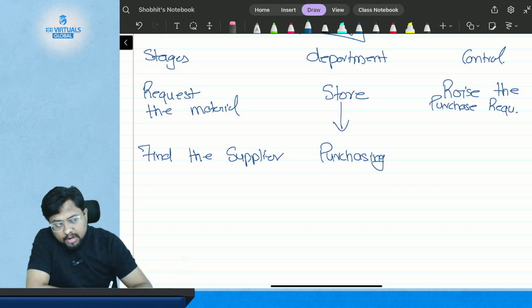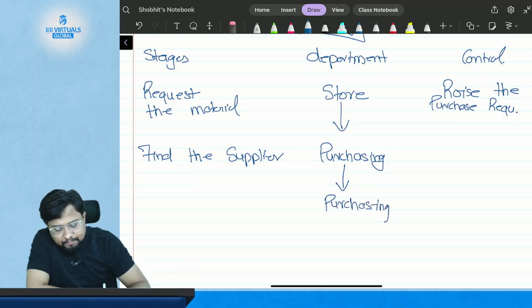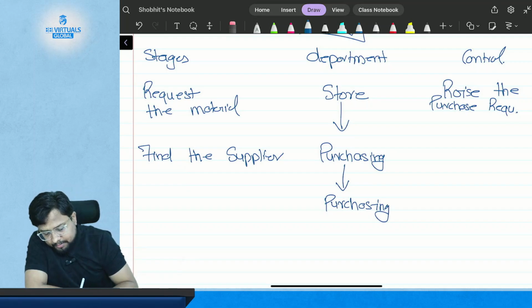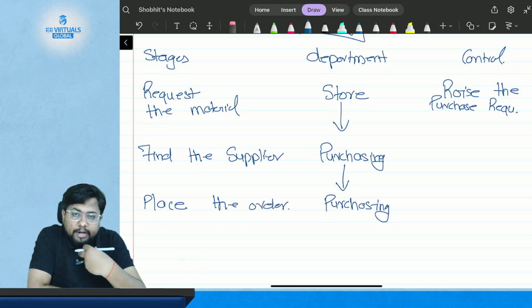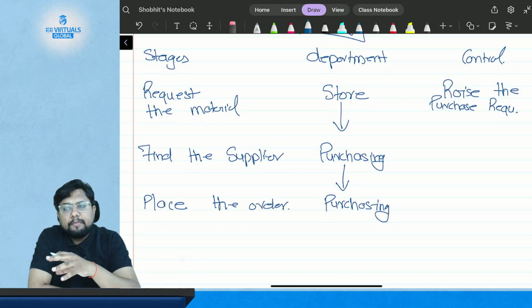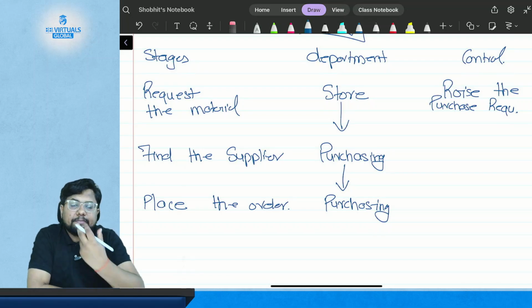Now after finding the supplier, the purchase department will place the order. When the order has been placed, who will receive the goods?